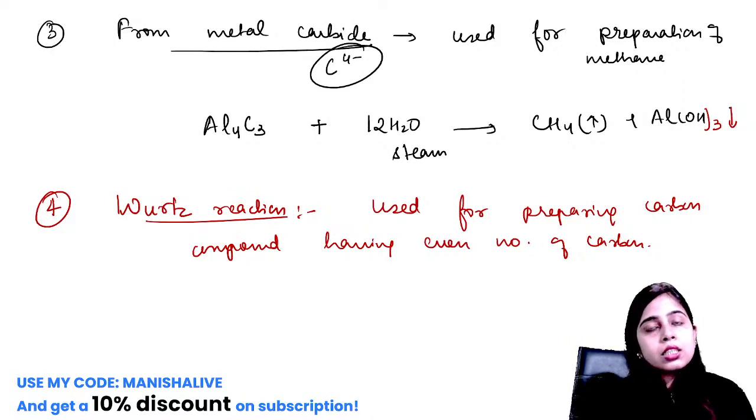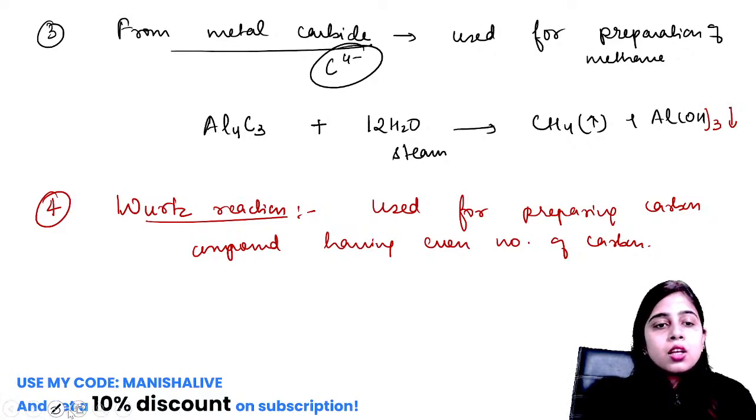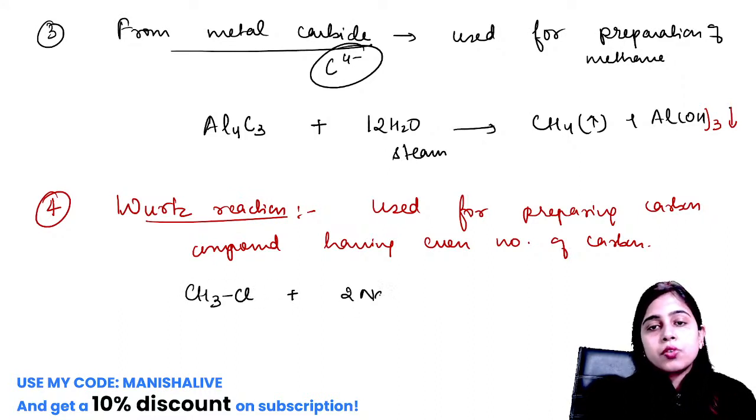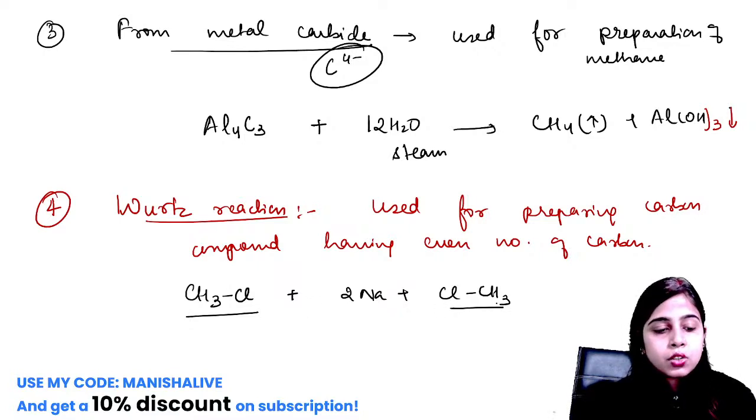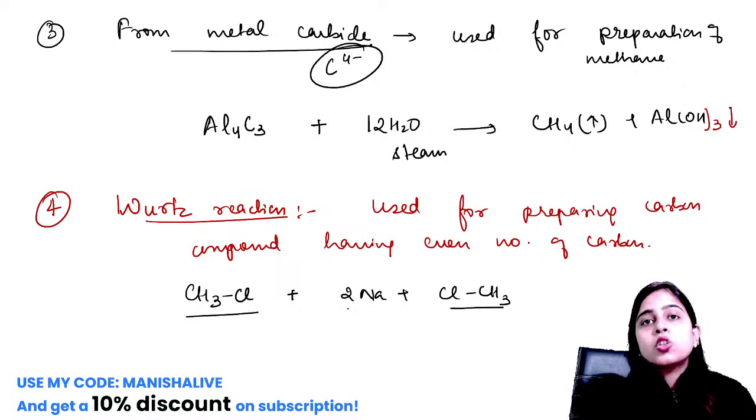So basically your ethane is also such a hydrocarbon which contains an even number of carbons. So you can prepare ethane from this reaction. How can we do that? We will take 2 moles of your alkyl halide, like methyl chloride, 2 molecules we are using, and we are using 2 moles of your sodium also.